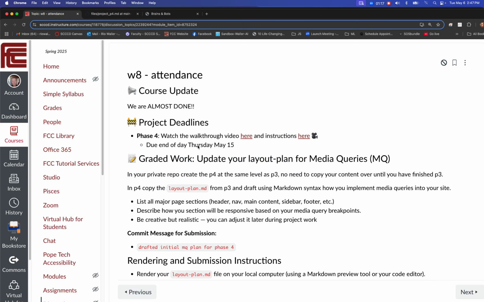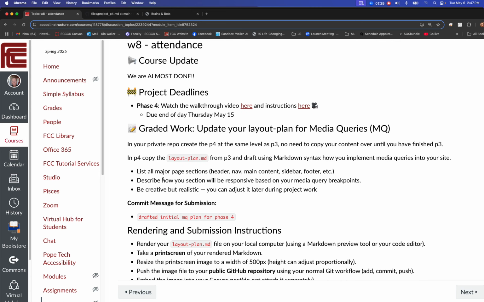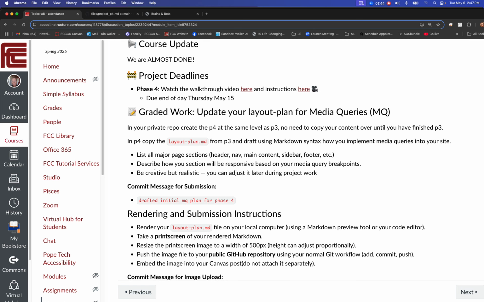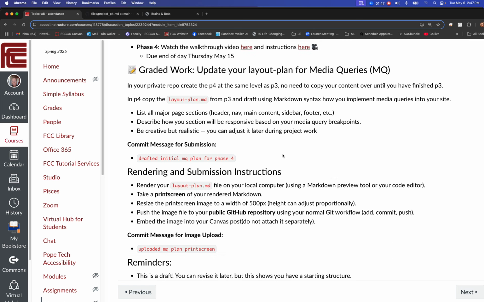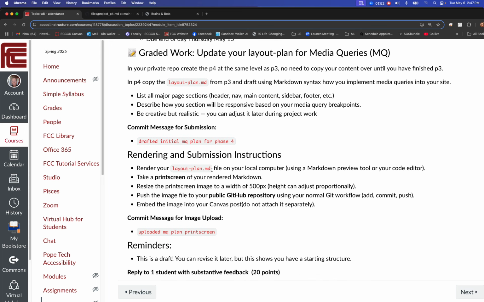In that case, because at this point you may not have finished P3, if you have, then you could copy everything over. Otherwise, just grab the layout plan and then using Markdown syntax, describe how you will implement media queries into your site. Now, this is your draft like we did before, so list all your sections, describe how your sections will be responsive based on your media query breakpoints, and be creative but realistic. Know you can do it later. And then this is your commit message for that plan, and then render it like you did before.